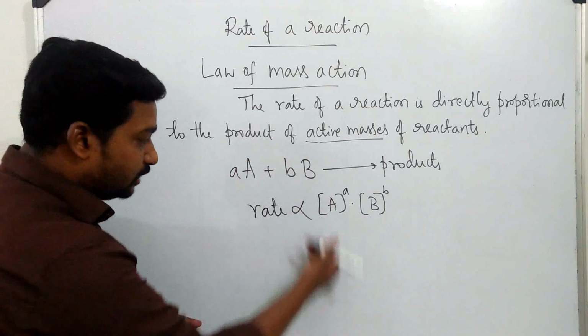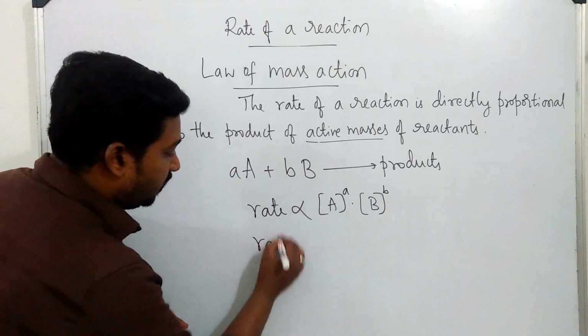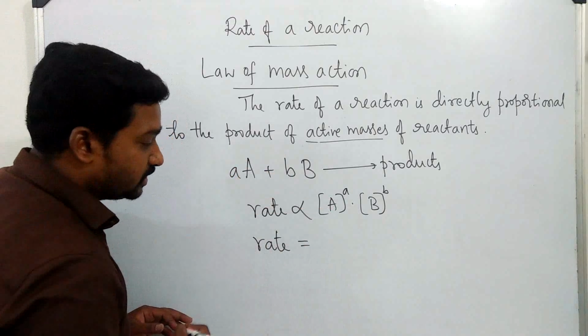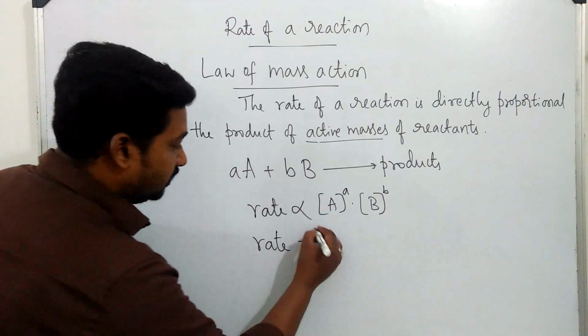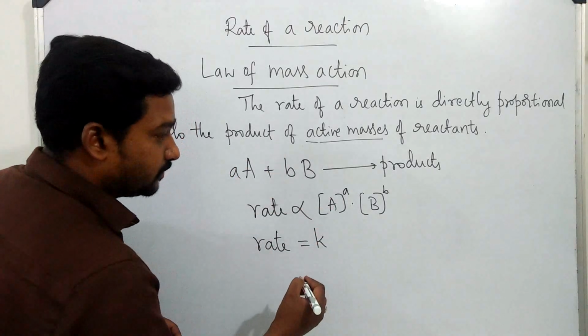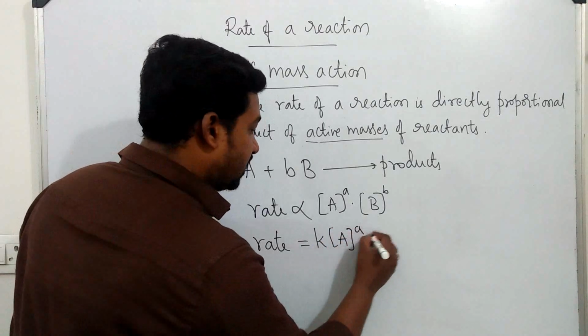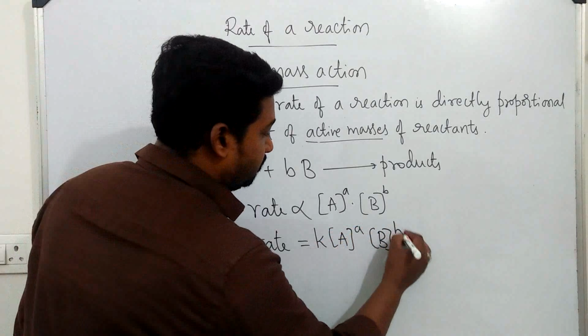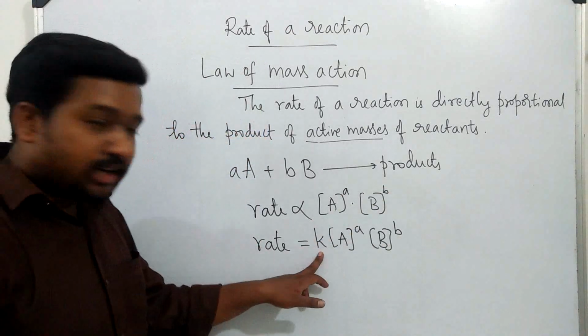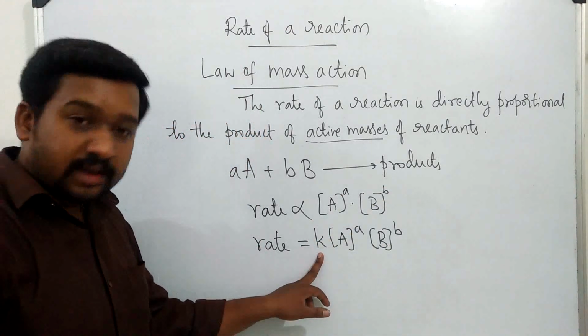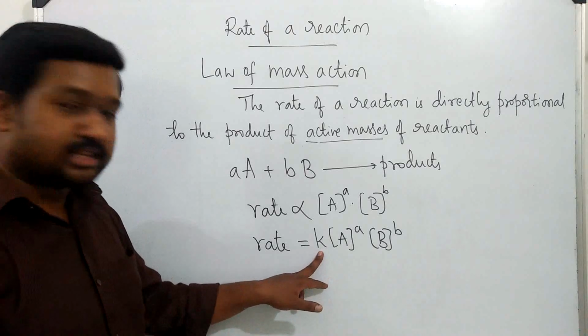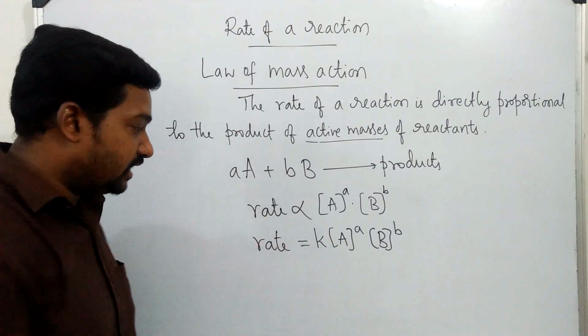Now, I will change this proportionality to an equation using the equal symbol: rate equals k into [A]^a [B]^b, where the small letter k is called rate constant. It is used as a constant for this proportionality.